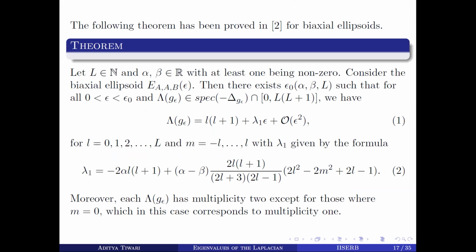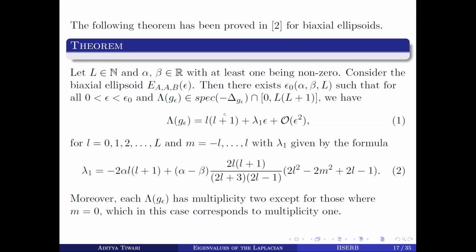Now there is this theorem. They have found out the approximate spectrum of the biaxial ellipsoids, without any curvature condition. So here they are not using any curvature condition. So in this case, if we have biaxial ellipsoid E A B epsilon, and here also there isn't any ordering in A and B, the same holds for E A B B also.